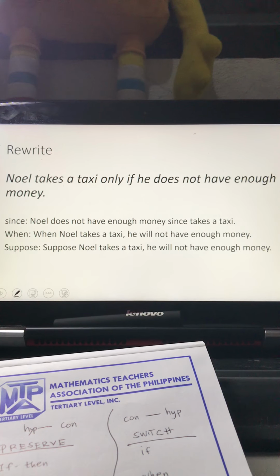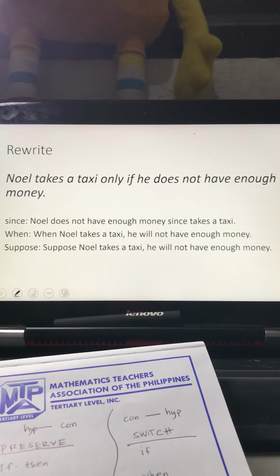Hi guys, as promised, we'll be having another example here on the topic rewriting conditional statements using different connectives or signal words. In this case, we have the given statement, Noel takes a taxi only if he does not have enough money. And our connectives, or signal words, would be since, when, and suppose.